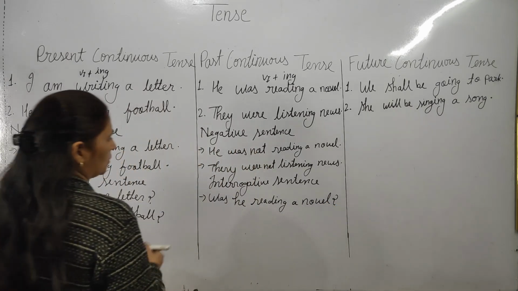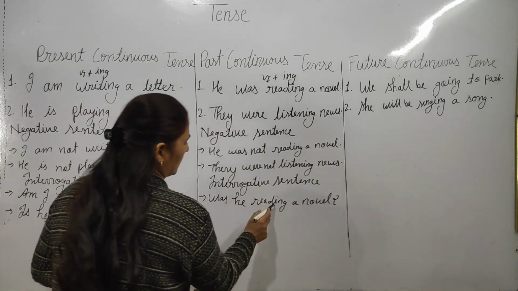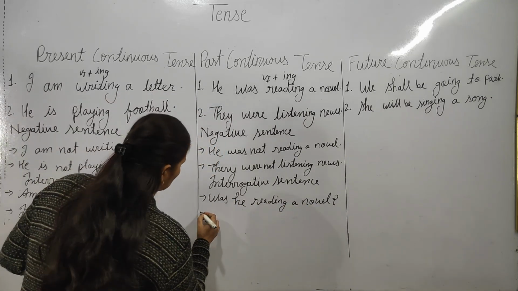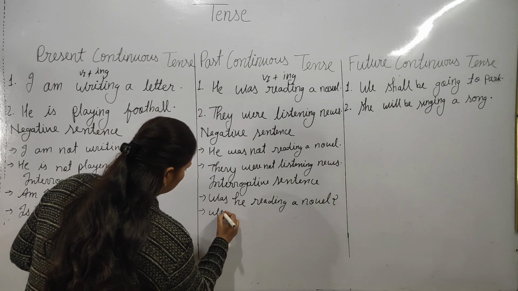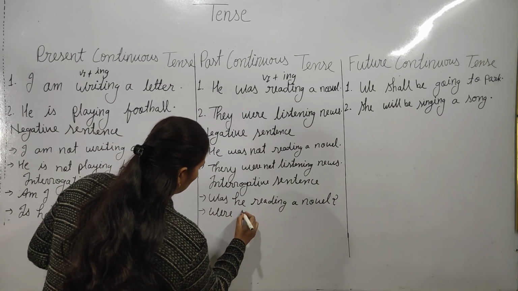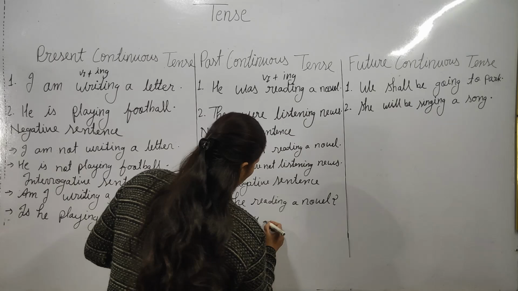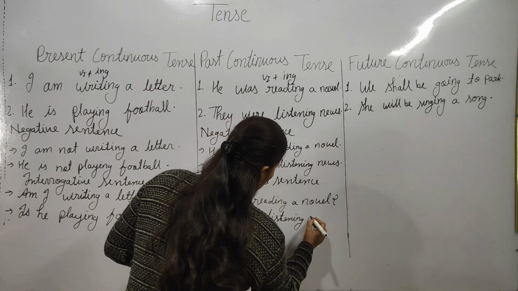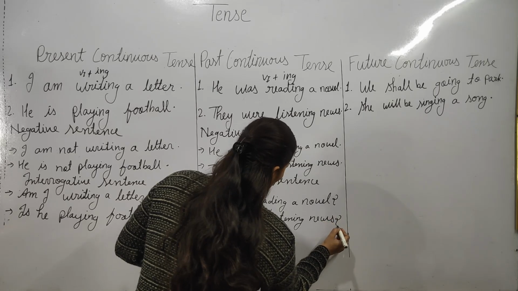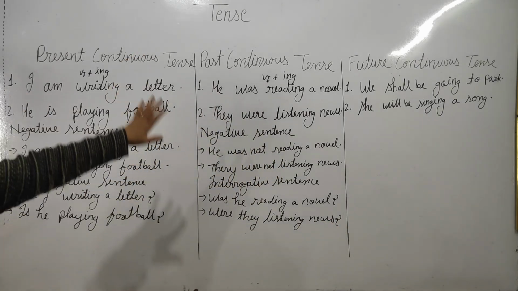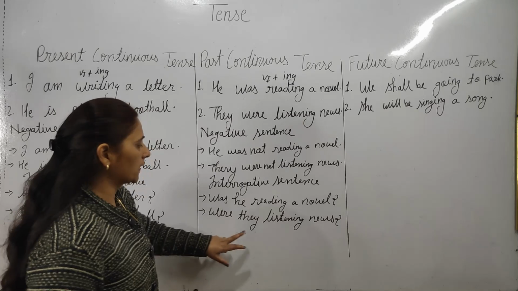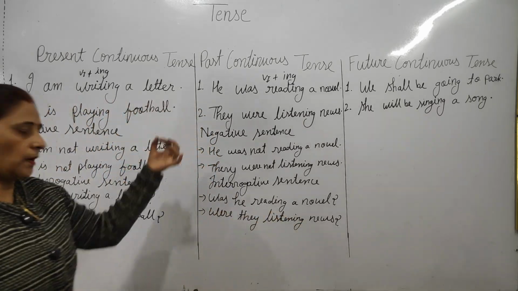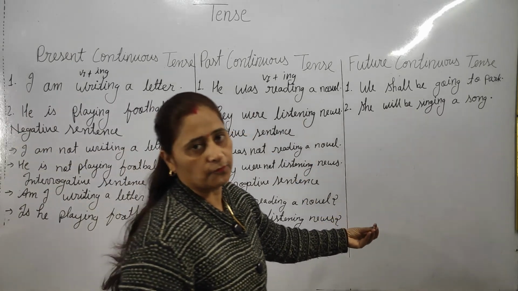Question mark. And the same: Were they listening to news? Question mark. So I hope it would be clear. Past continuous tense would be clear. It means the helping verb was, were and plus the ing form.